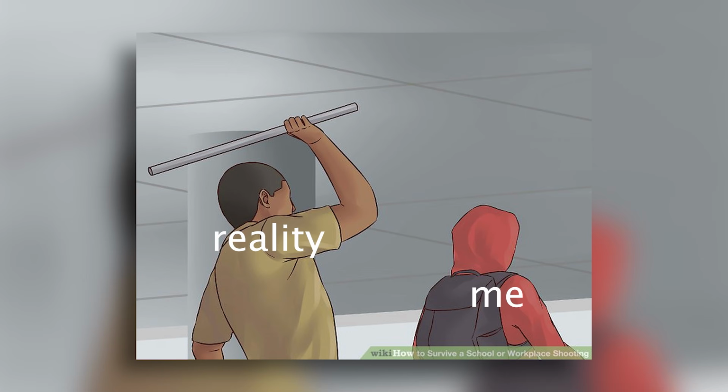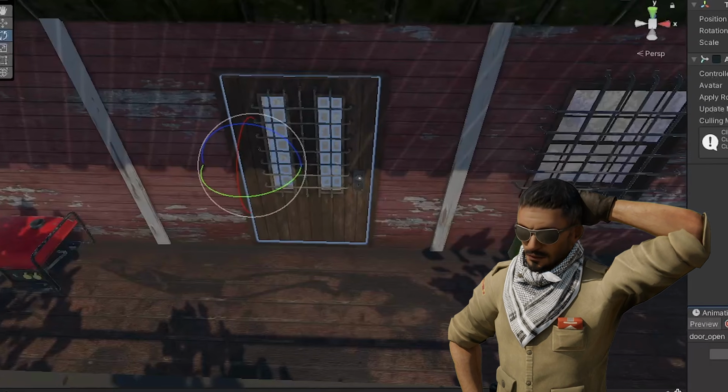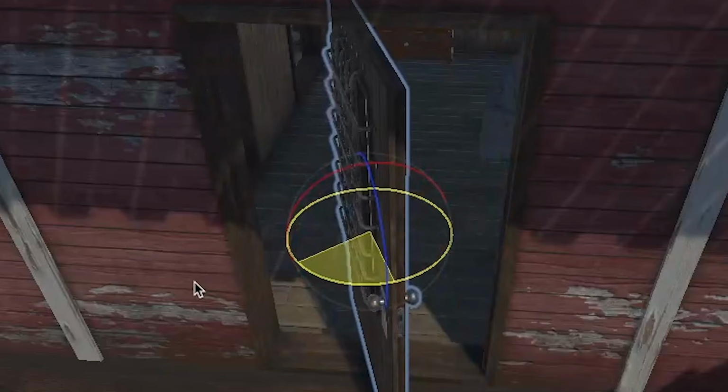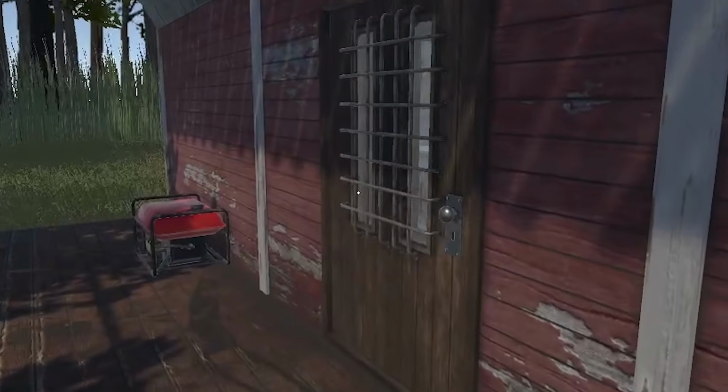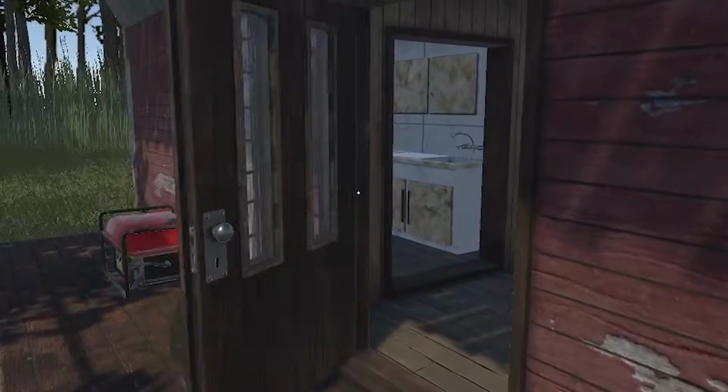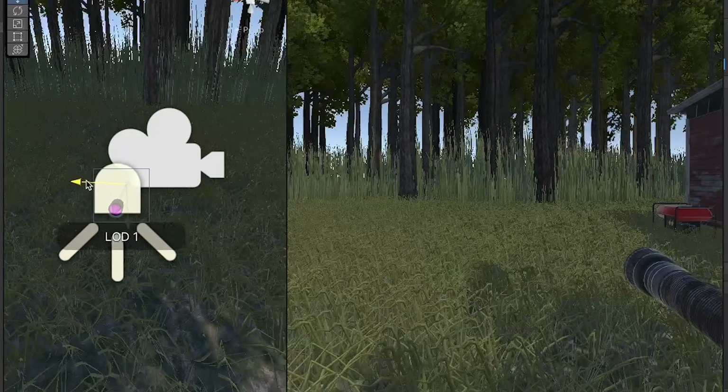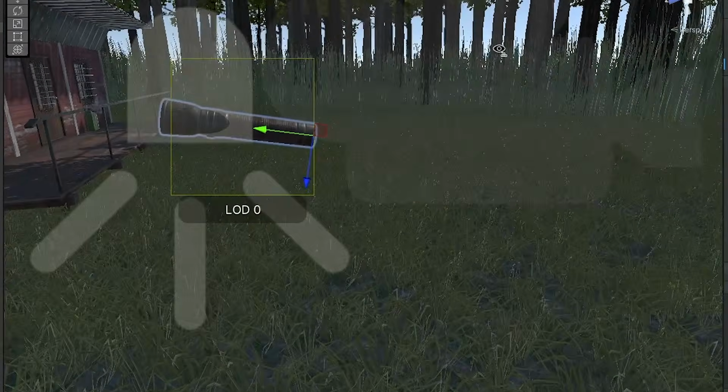Wrong. Reality hit me and I realized how much I don't know about Unity. And as simple as opening a door is, it took me over 2 hours to get working. I realized that getting this done in 5 days might be harder than I thought, but I kept working on it. The next thing I added was the flashlight, and thankfully this was easy.